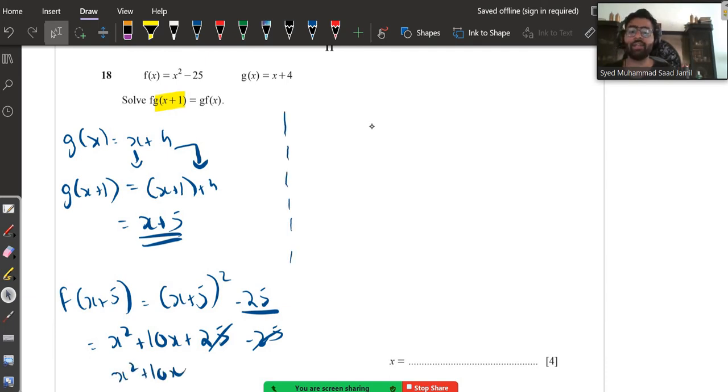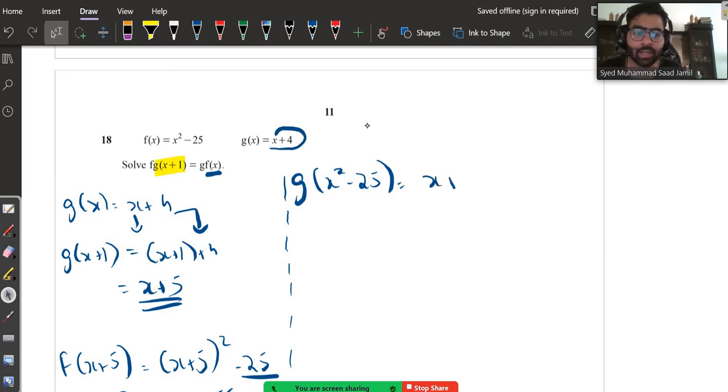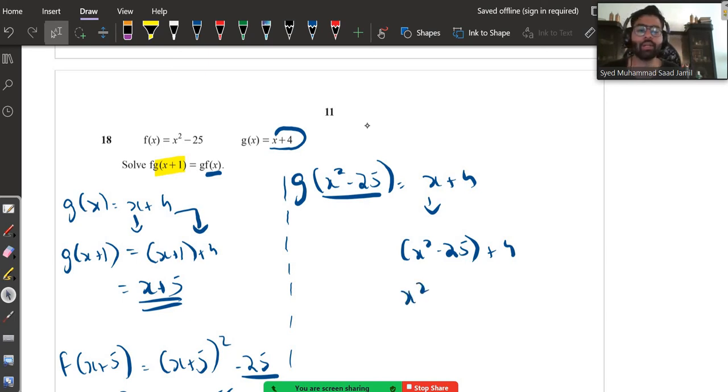Now we will be finding g f of x. First of all, g f of x basically means instead of f of x, write the value x squared minus 25, and instead of the value of g, x plus 4, right? Instead of x, you will plug in this value, which is x squared minus 25 bracket close plus 4. x squared minus 25 plus 4 is basically x squared minus 21. So now we have both the sides.